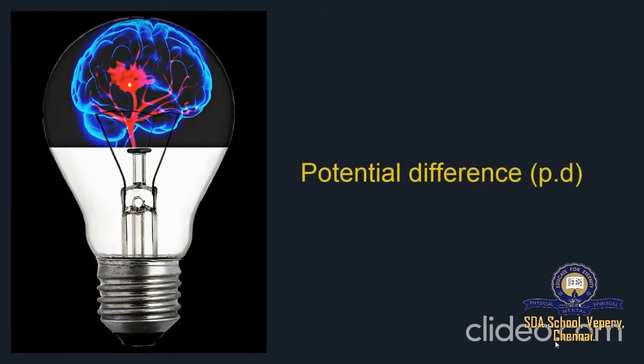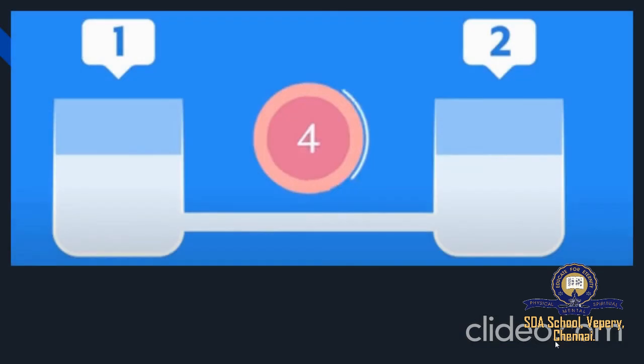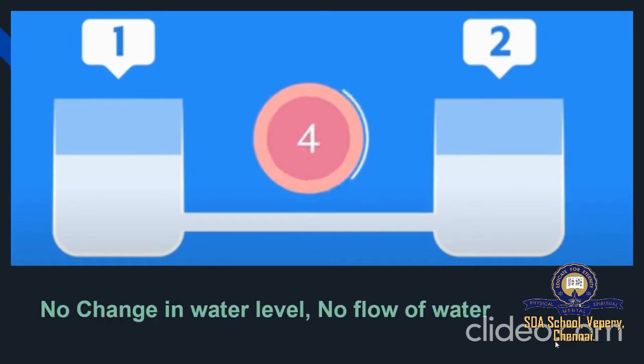Let me show you one image. Okay, so here I've taken two beakers. In beaker 1 you have water, as well as in beaker 2 you have water, and these two beakers have been connected with a narrow tube. Okay, so is there any flow that happens? Think. Yes, there will be no flow of water, and so there is no change in water level.